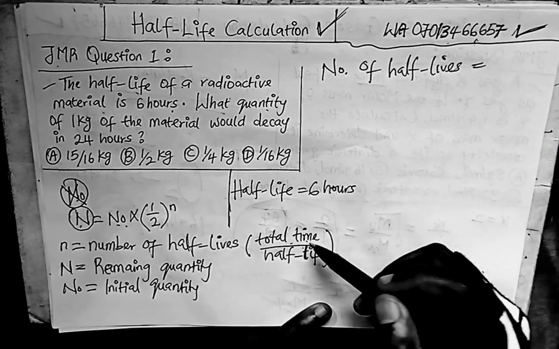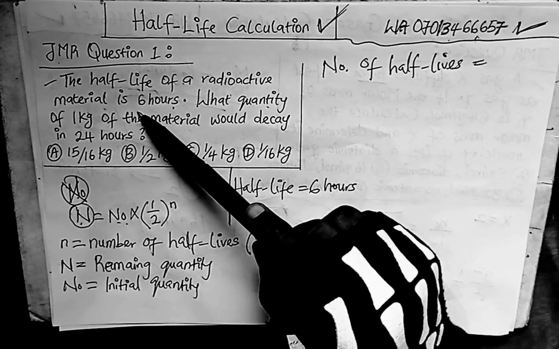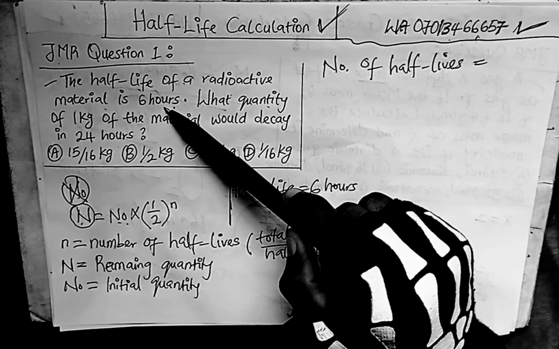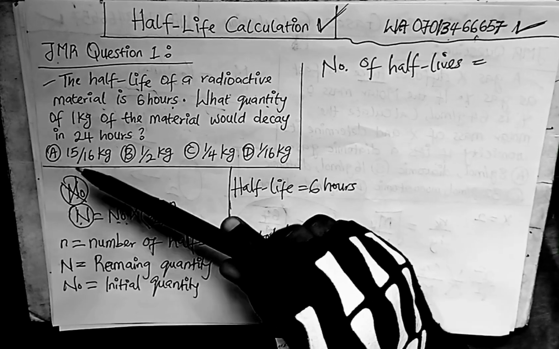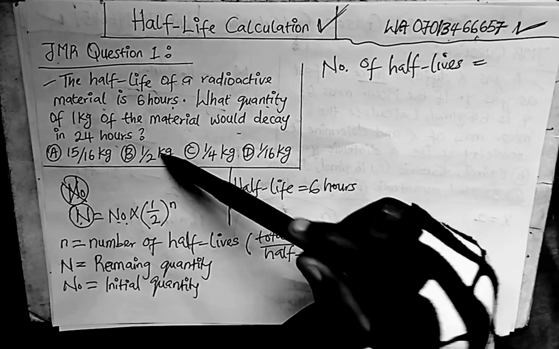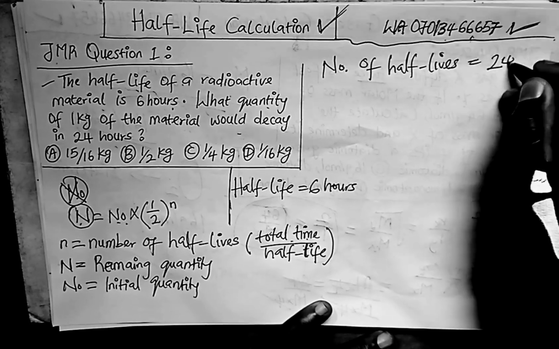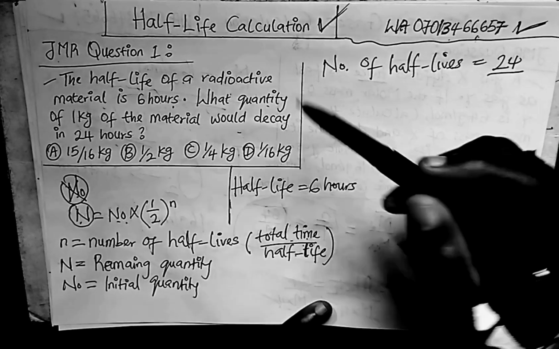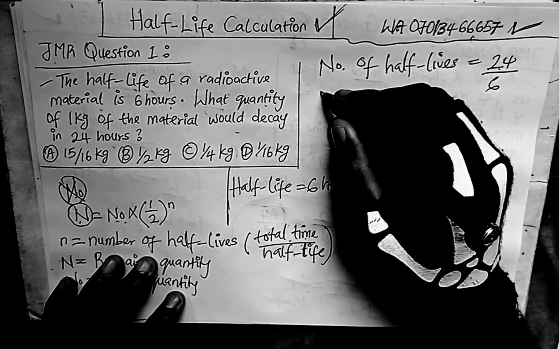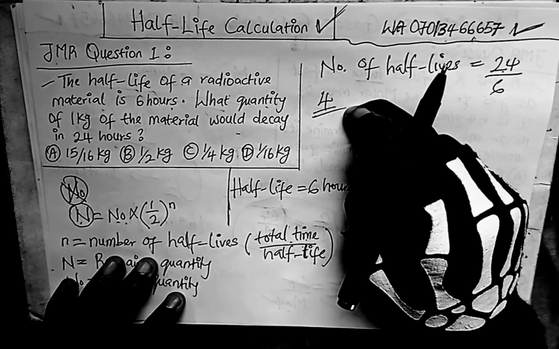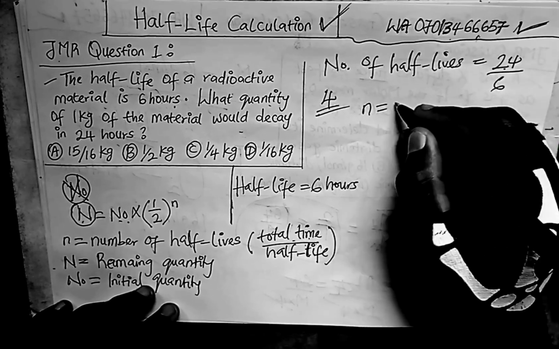What does the formula say? Total time. What's the total time? It says the half-life of a radioactive material is 6 hours, so this is the half-life. What quantity of 1 kilogram of the material will decay in 24 hours? So the total time is 24 hours. 24 hours over the half-life, 6 hours. 24 divided by 6 will definitely give us 4. The number of half-lives, that small n, is equal to 4.